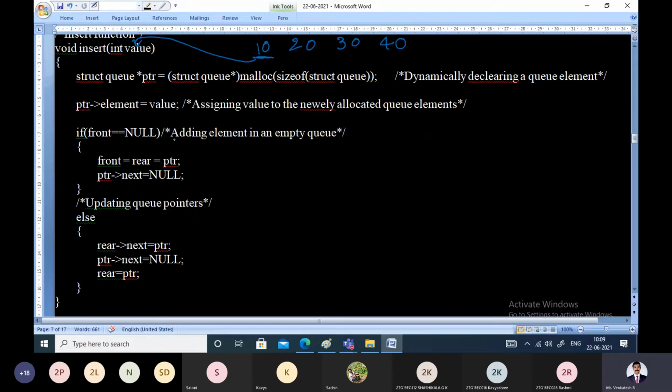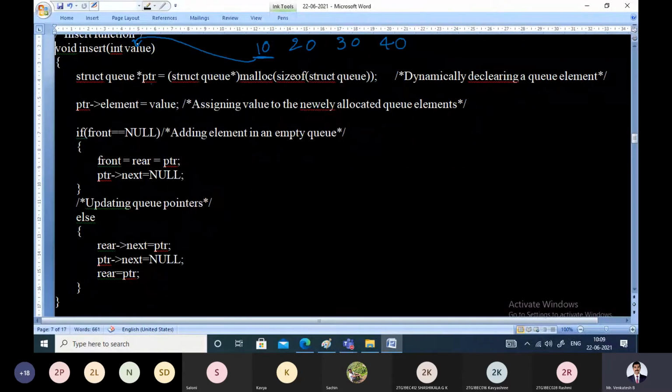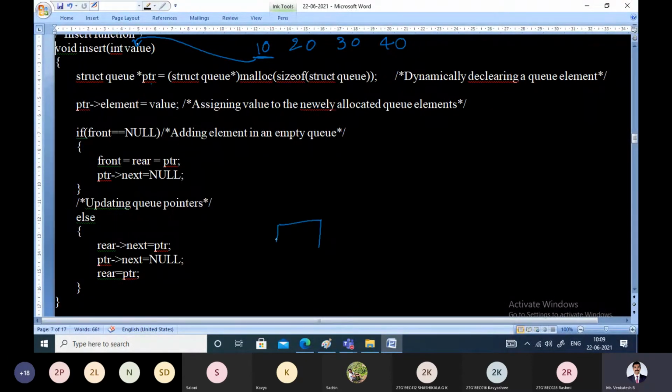So what is the procedure for inserting an element? Declare the structure variable ptr as a variable of type struct q. I am just trying to declare a variable and allocate it to the variable called ptr. Ptr is a node now which has been allocated with memory.